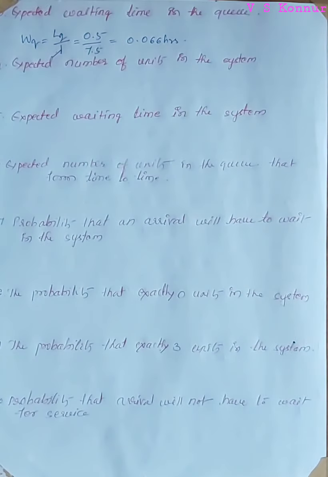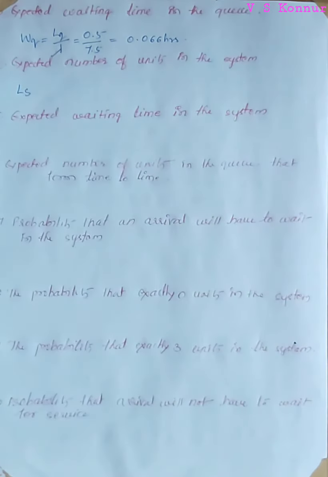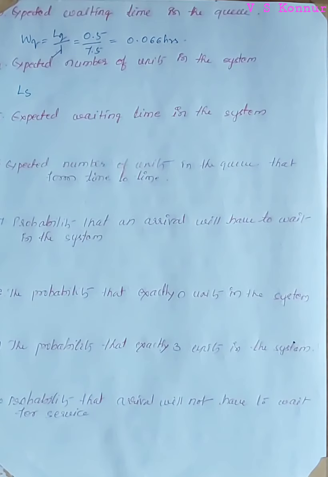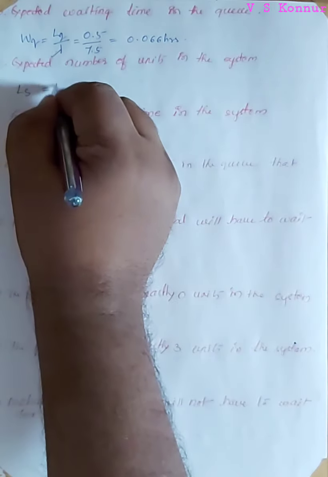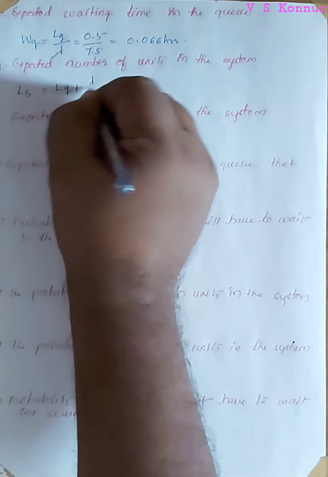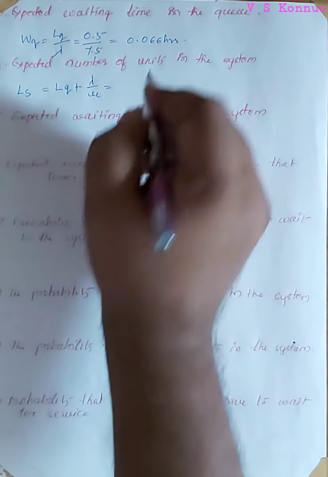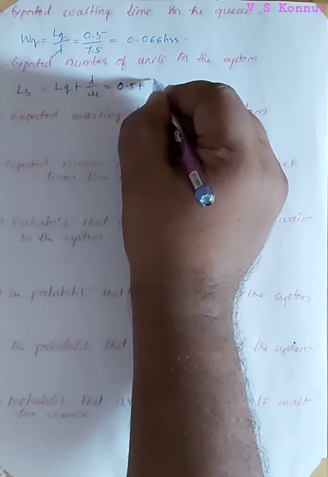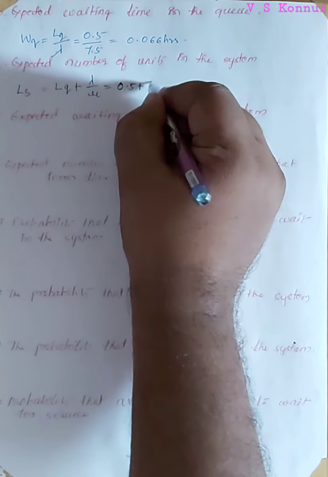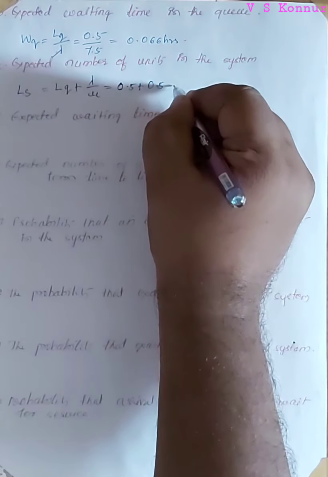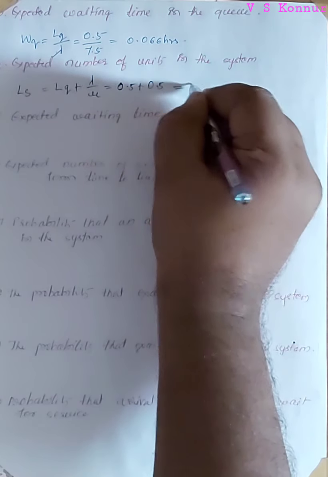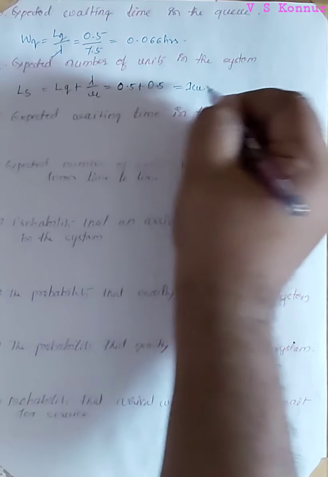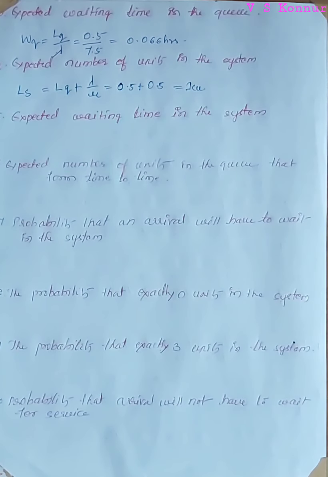Now the expected number of units in the system, from the formula, is given by LS. It is equal to LQ plus lambda by mu. LQ we have already calculated, so LQ is equal to 0.5, plus lambda by mu. Lambda by mu also we have calculated in the first step, that is equal to 0.5. So it is equal to 1 customer, or 1 person, or 1 phone.